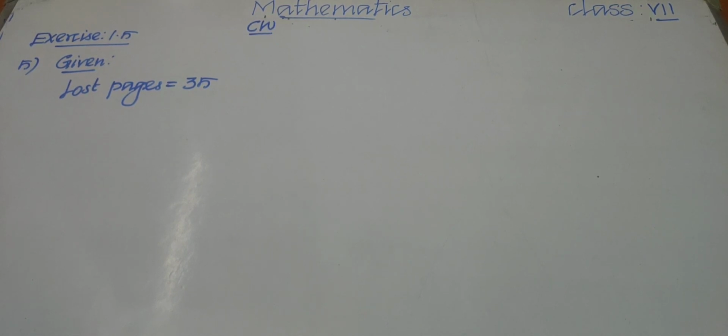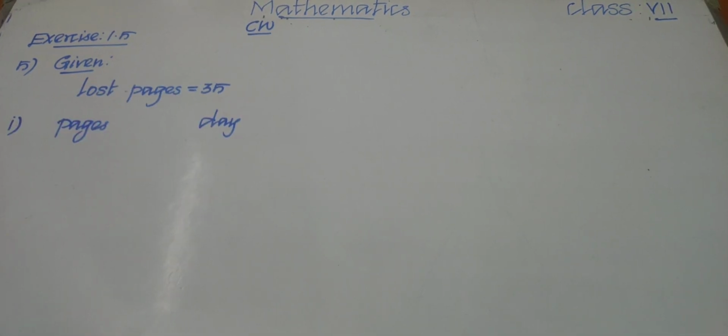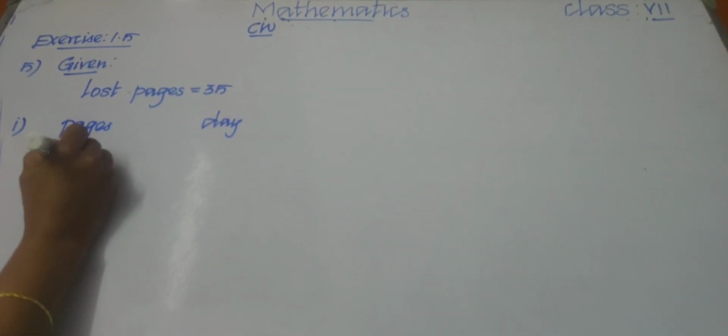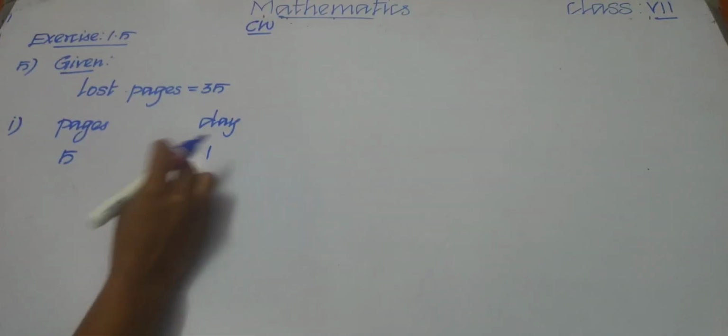Now in the first question, what are we going to find? Given: lost pages is 35. Read the first one: if Tamil Nambi wrote 5 pages per day, how many days work did he lose? Let me write pages and days separately. 5 pages for 1 day, since per day means 1.